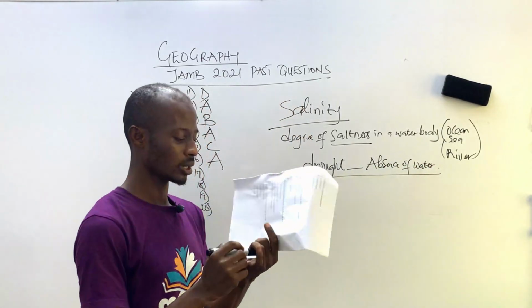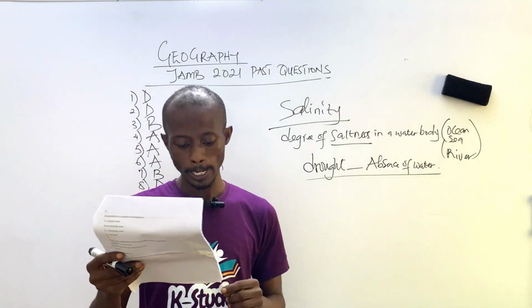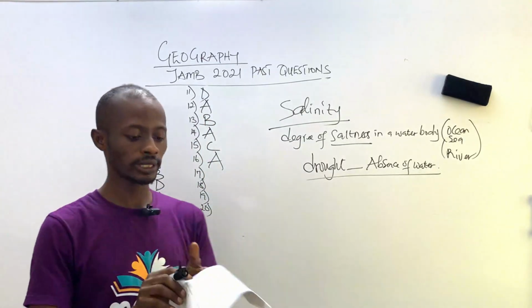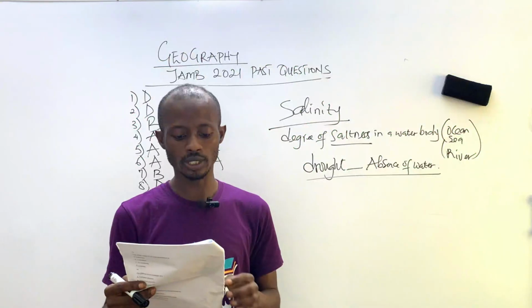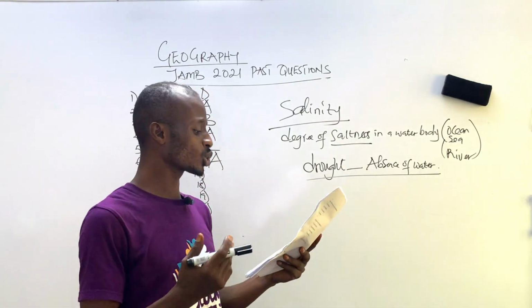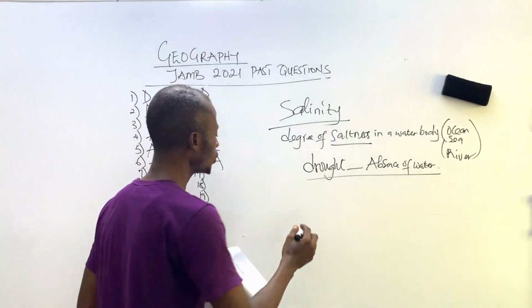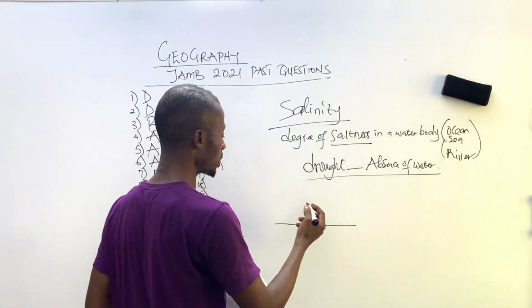Okay, absence of water. Now, that is 16, 16A. Written that already. So 17. An example of coastline of emergence is A, a raised beach; B, an estuarine coast; C, a Dalmatian coast; and D, a rare coast. Okay, so here, an example of coastline of emergence. The coastline of emergence is just something in geography that has been explained in our case study exam.